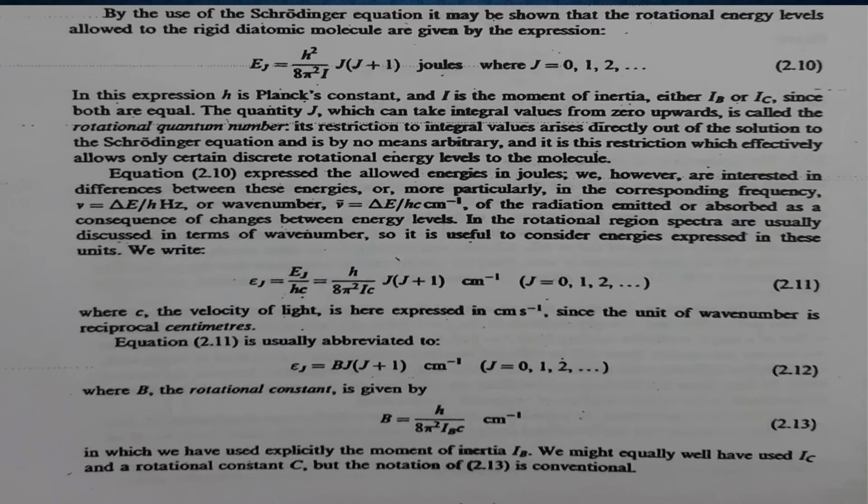Here J is equal to 0, 1, 2, 3, etc. And c is the velocity of light, expressed in units of centimeter per second. So if we substitute B is equal to h bar divided by 8 pi squared Ic per centimeter, then epsilon J is equal to B into J(J+1) per centimeter. Here B is the rotational constant for the moment of inertia Ib. If we are using the moment of inertia Ic, then the rotational constant C can be used.